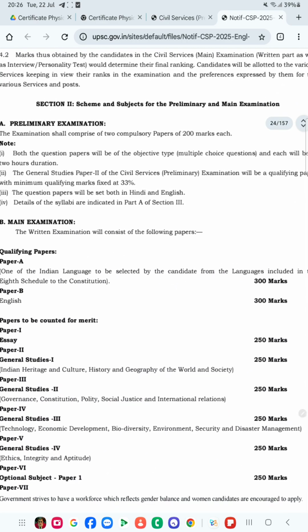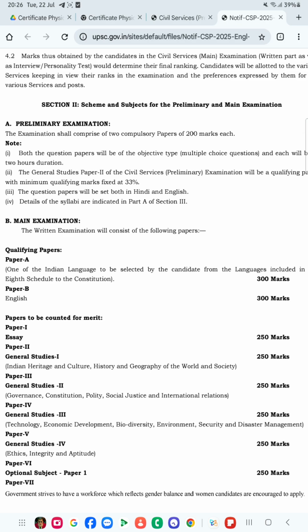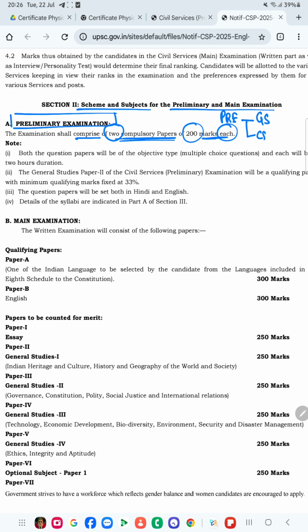Finally, we have come to the scheme and subjects for the preliminary and main examination. As you can see, this is the scheme and subjects for the preliminary and the main examination. Here you can see that the preliminary examination comprises two compulsory papers of 200 marks each. As I said, there are two papers in the prelims examination: one is your general studies paper, the GS paper, and the second one is your CSAT.